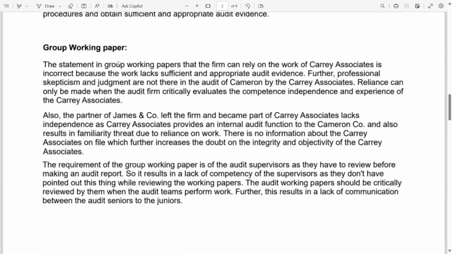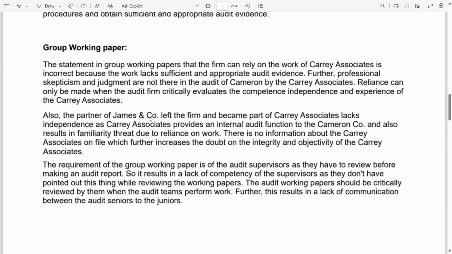Now, group working papers. We are still solving part A, Cameron Company. The statement in group working papers that the firm can rely on the work of Carey Associates is incorrect because the work lacks sufficient and appropriate audit evidence. Further, professional skepticism and judgment are not there in the audit of Cameron Company by Carey Associates. Reliance can only be made when the audit firm critically evaluates the competence, independence, again, the ICE criteria.